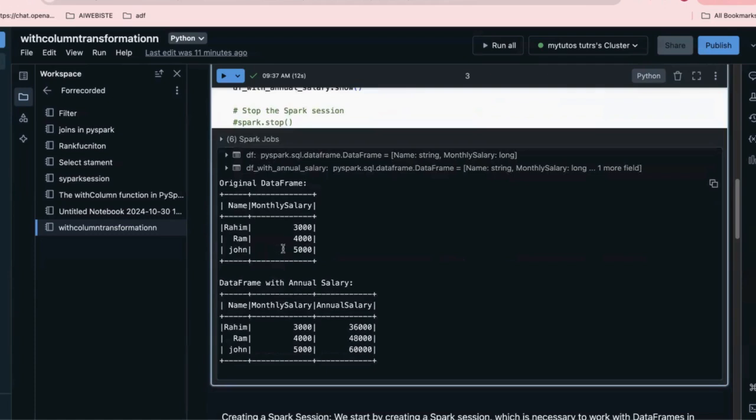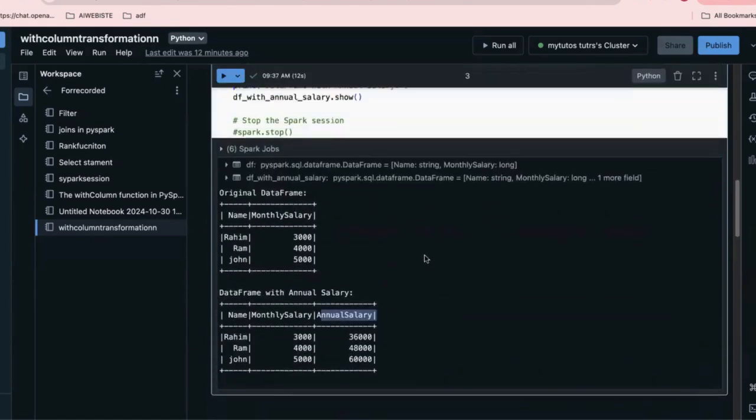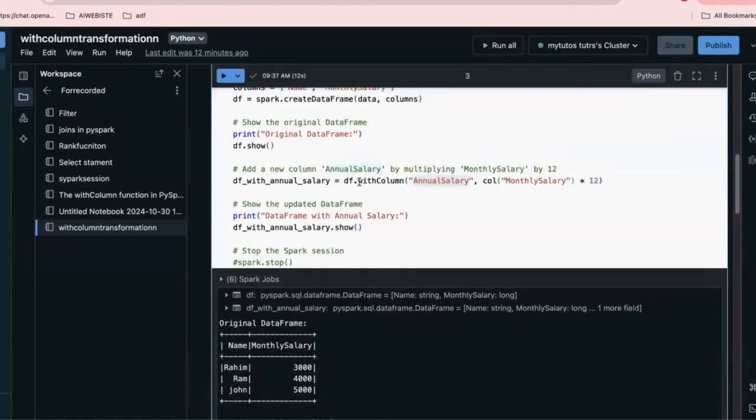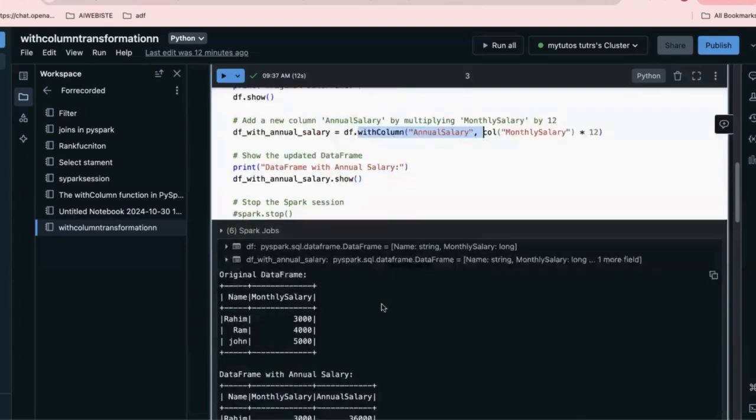If you observe here, this is the original data frame, and this is the data after applying the withColumn transformation. This is a new column created with the help of the monthly salary values.